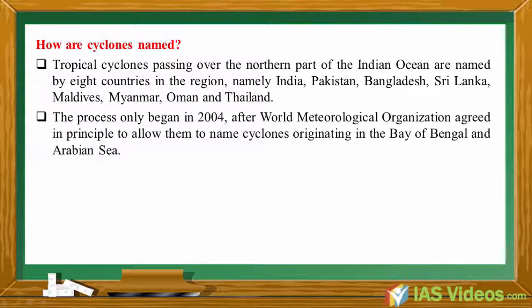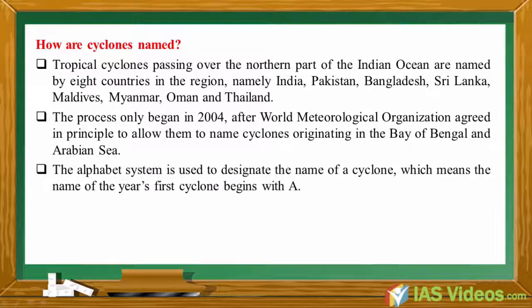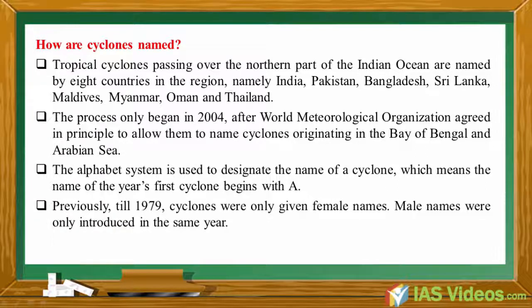The process only began in 2004 after the World Meteorological Organization agreed in principle to allow them to name cyclones originating in the Bay of Bengal and the Arabian Sea. The alphabet system is used to designate the name of a cyclone, which means the name of the year's first cyclone begins with A. Previously, till 1979, cyclones were only given female names. Male names were only introduced in the same year.